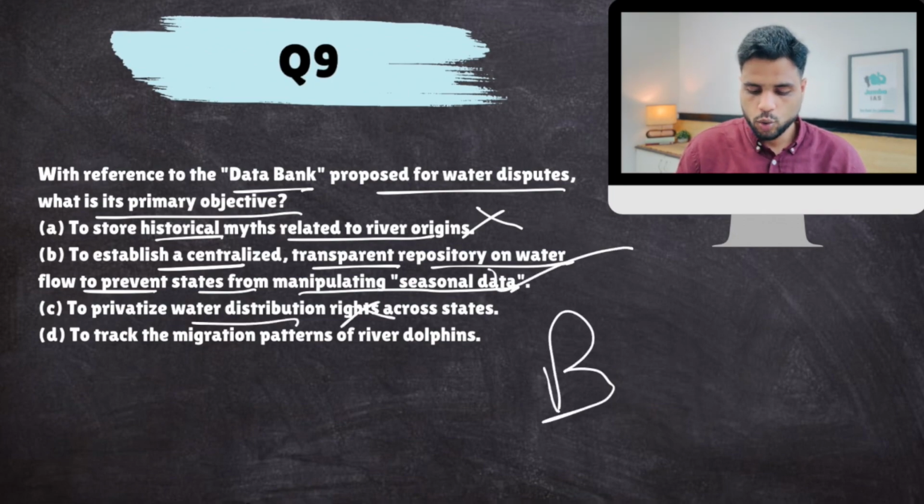Privatize water distribution? No. Track migration patterns of river dolphins? It's not related to river dolphins. Okay, so the answer is B. Now,